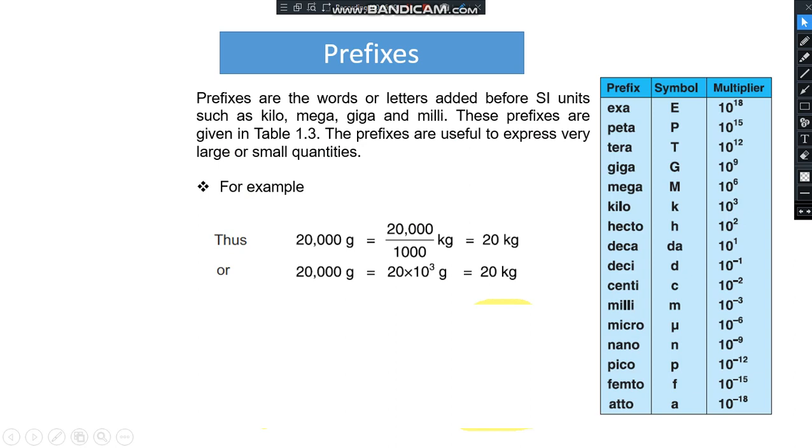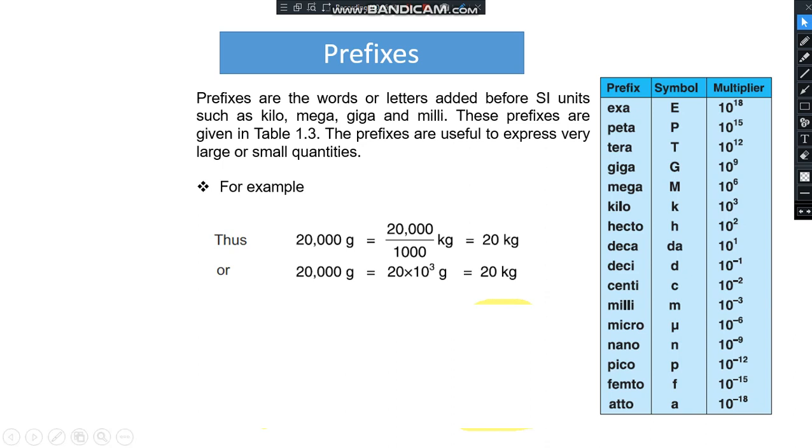Prefixes. Prefixes are the words or letters added before SI units, such as kilo, mega, giga and milli. These prefixes are given in a table. These prefixes are useful to express very large or small quantities. For example, 20,000 grams can be expressed as 20 kilogram, where k represents the thousand. It means that using the prefixes we represent very large numbers in small digits.